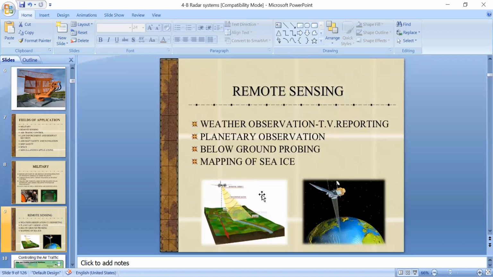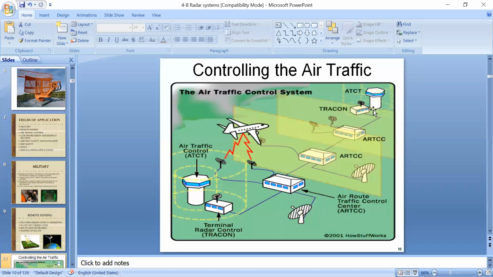In all these applications we are using radar technology. Okay, and next, these pictures clearly indicate how we are using radar in these remote sensing applications. So a very important application where radar technology is used.